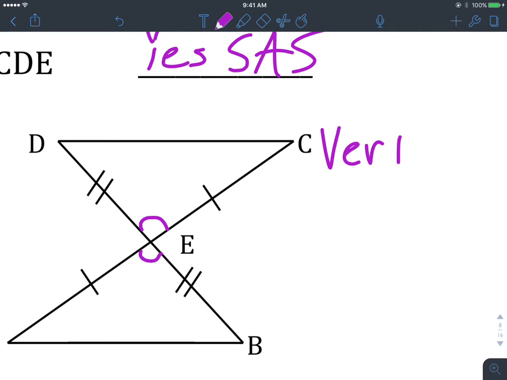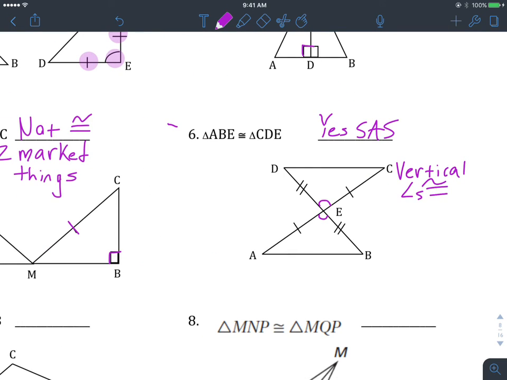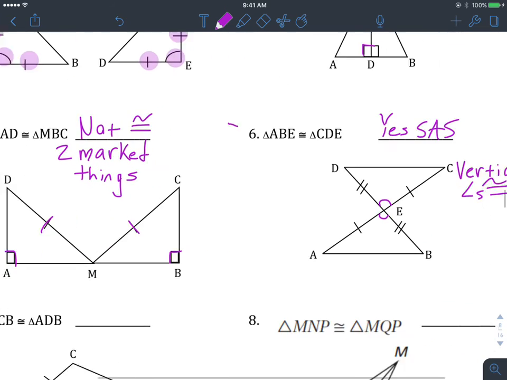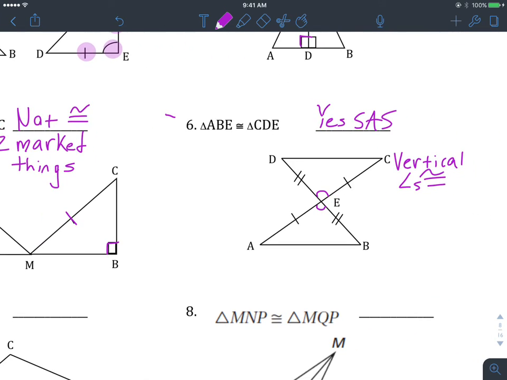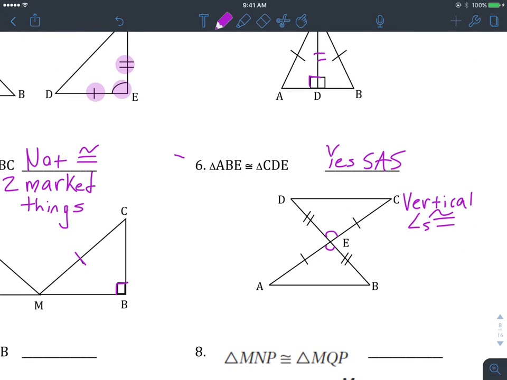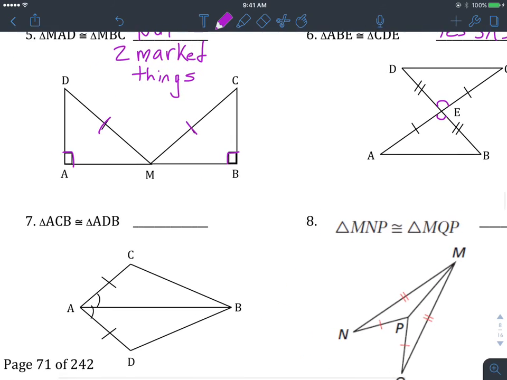You can always assume vertical angles are congruent, even if they're not marked. If you look back at the other example, those are not necessarily vertical angles, so that's where you've got to be really careful. There's only two things marked, but if you ever see vertical angles, you can go ahead and mark those congruent, in addition to the shared sides. So we've seen the things that we need to mark: shared sides and vertical angles. Be careful there.